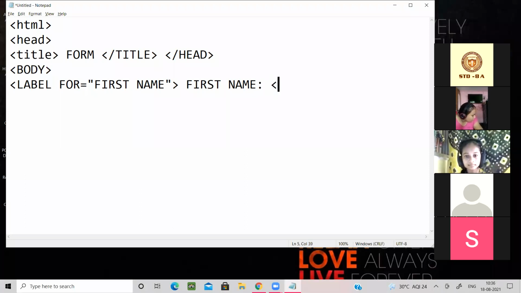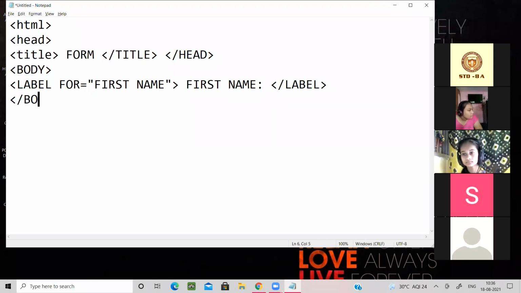Here we will just end the label tag. Okay, now I should say how you can write good code. One line you will write and one line you will run. How? Here you can end your body tag and you can end the HTML tag.